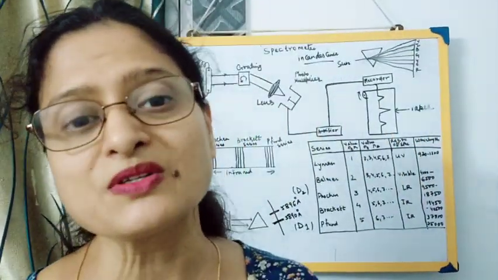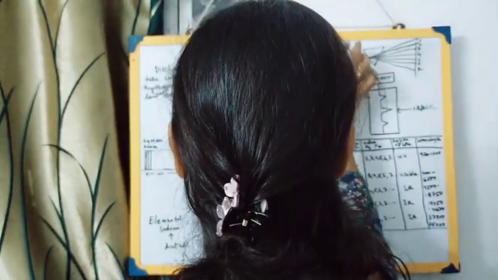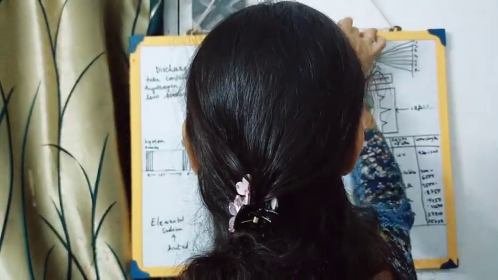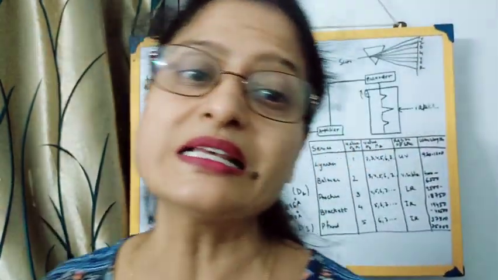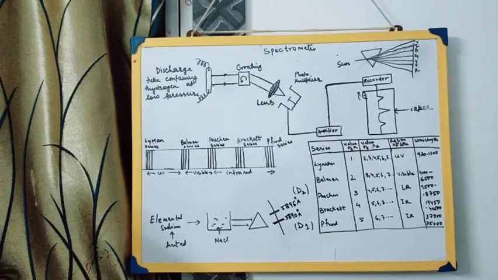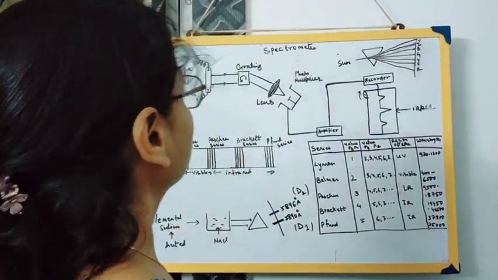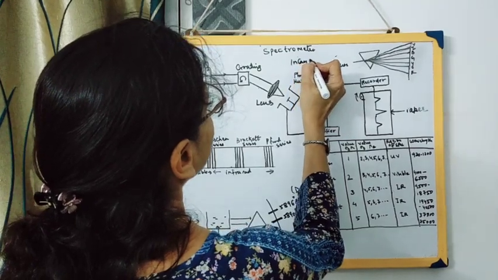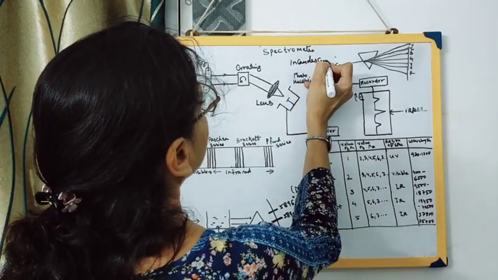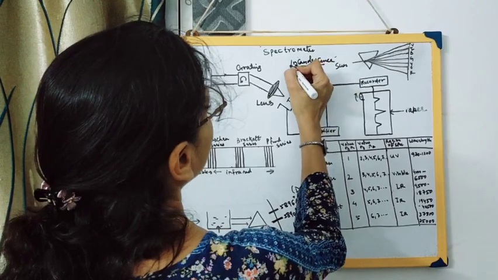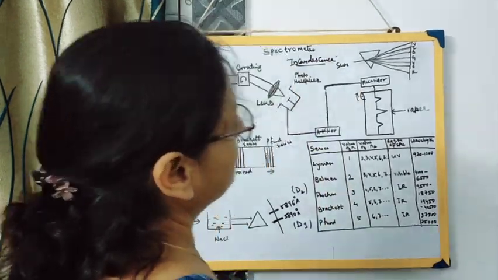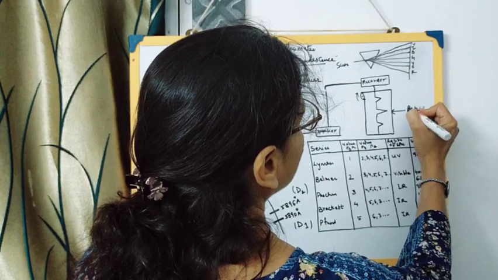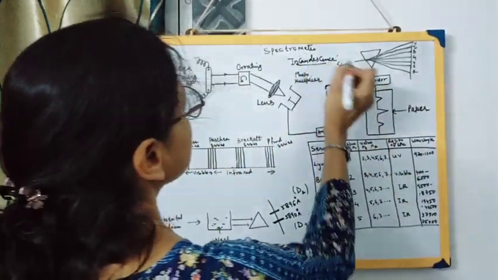Now when any substance or any solid is heated to incandescence, what is incandescence? Incandescence means heating of a substance to such an extent that it produces light. I am writing down the word on the board. Incandescence means heating of a particular substance to such an extent that it produces light. So this is the word incandescence.